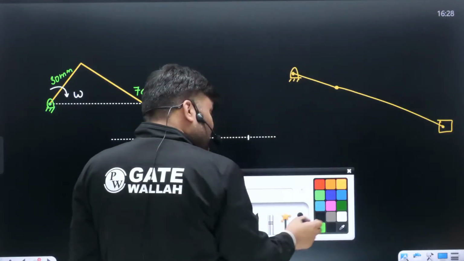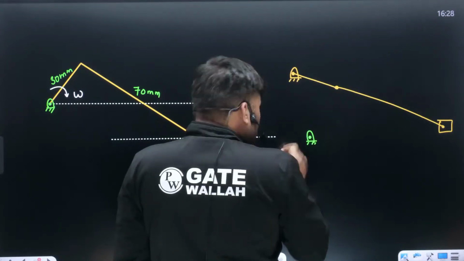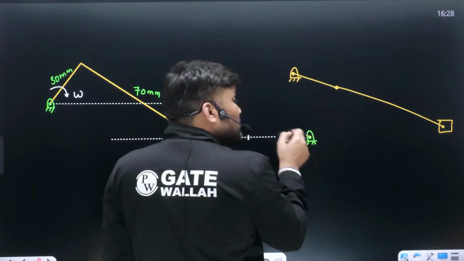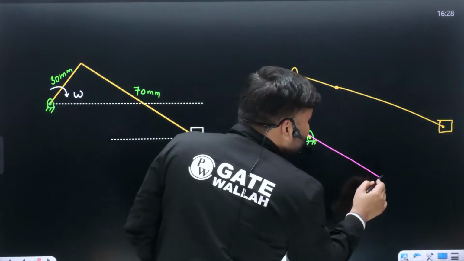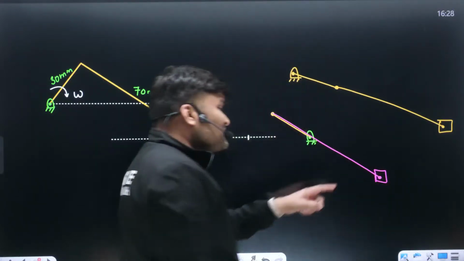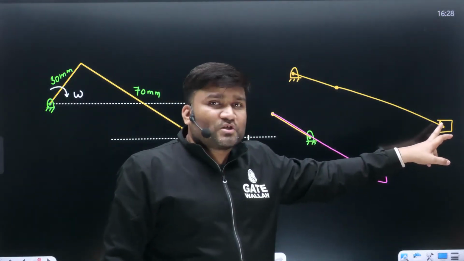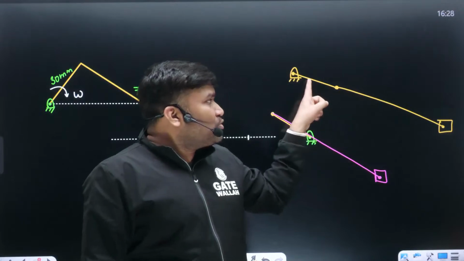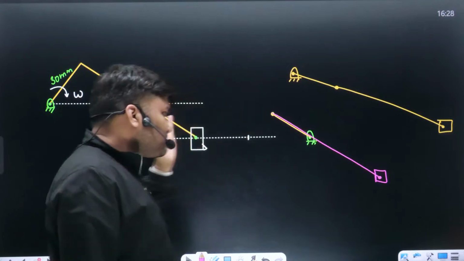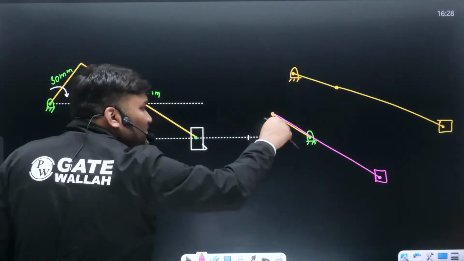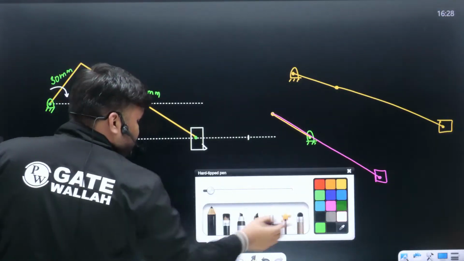Second thing, another situation. When this crank and connecting rod, again this is your crank, at 0 degree you are going to have something like this. These two positions are going to be the extreme positions. For the slider's extreme positions, this is how the crank and connecting rod are going to look. This is the diagram. Now, if you understand this very carefully, we can draw the diagram very easily.